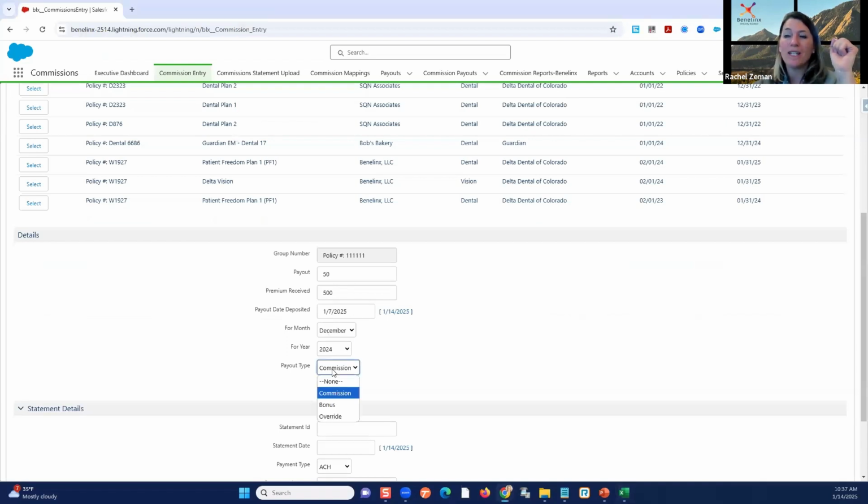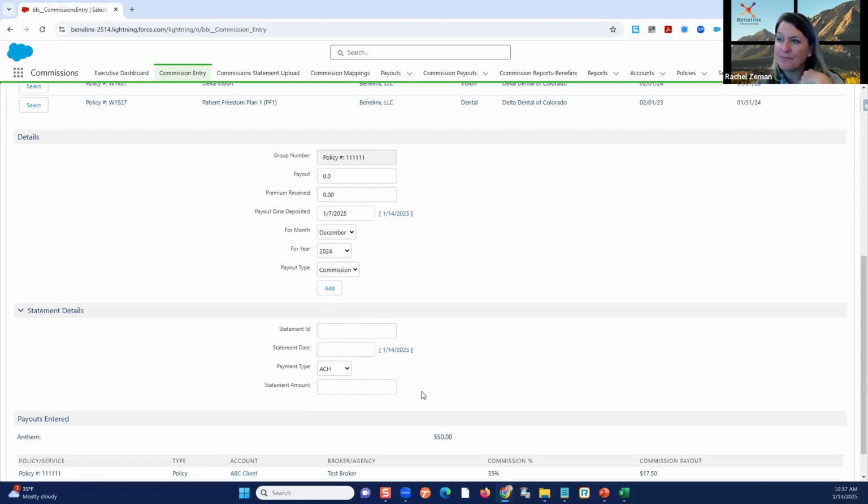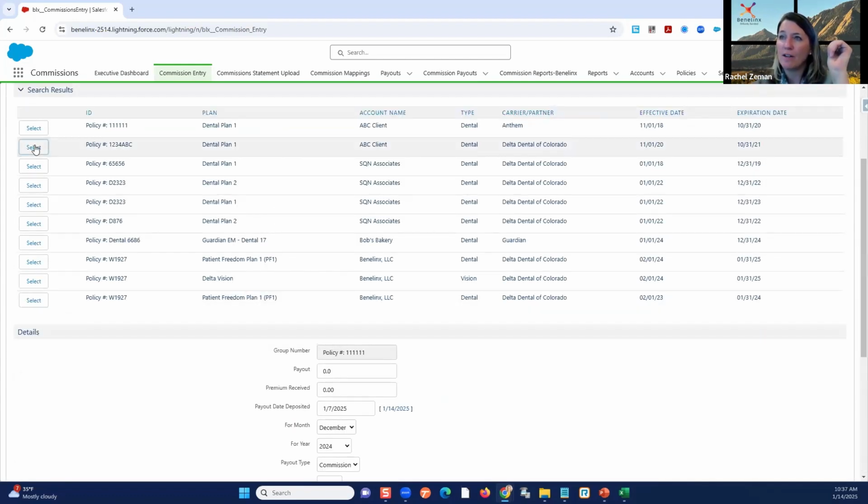I can also decide what type of compensation it is. Is it commission? Is it bonus? We're going to start getting bonuses here, right, for 2024. Is it override? I can add my commission or my statement ID information if I wish, and then I start posting. If I do the entire statement at once, you can see it's going to accumulate. So I'm going to go down to the next one.